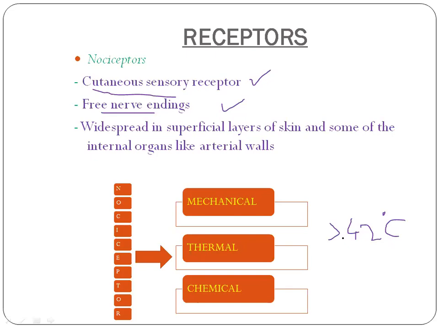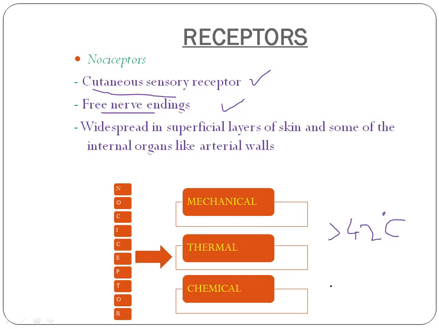So next, moving on to the chemical nociceptor. These sense the changes in chemicals like bradykinin, histamine, serotonin, acids, acetylcholine, potassium, proteolytic enzymes, etc. So that's another type of receptor called the polymodal receptors. Polymodal receptors are the combination of all these three types of receptors. So they can sense changes in all these three, the mechanical, thermal, or chemical stimuli. So they are called polymodal.